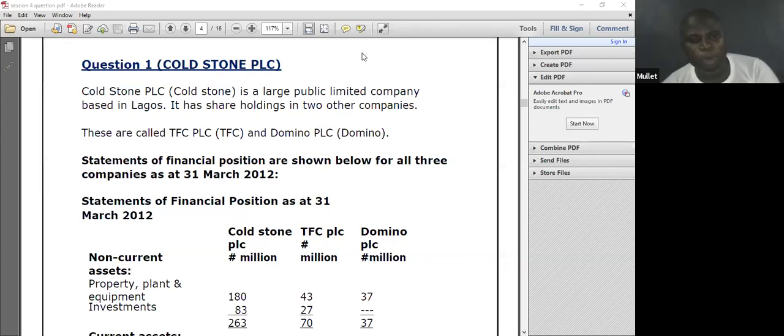After that, we move to retained earnings. The retained earnings of the subsidiary must be known at the date of acquisition. In certain situations, retained earnings at date of acquisition will not be given, and you are required to calculate it. No problem, we give you a formula for that. We say retained earnings at date of acquisition plus profit for the year, either profit or loss for the year ended, is equal to retained earnings in the statement of financial position.